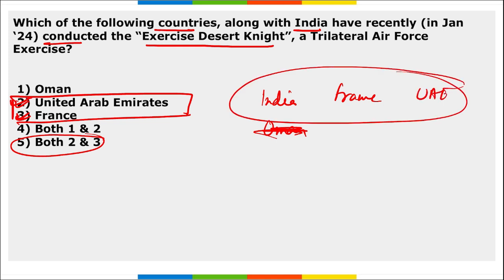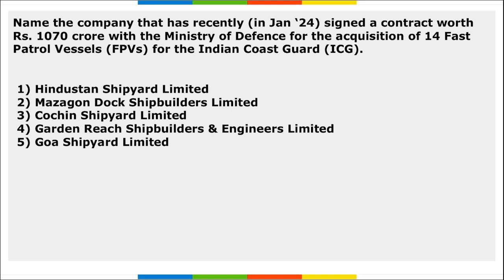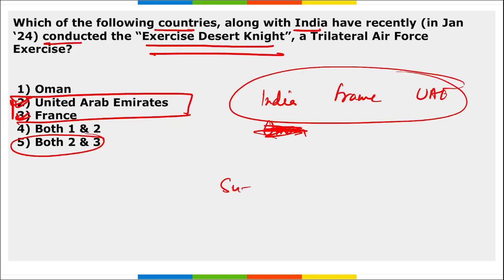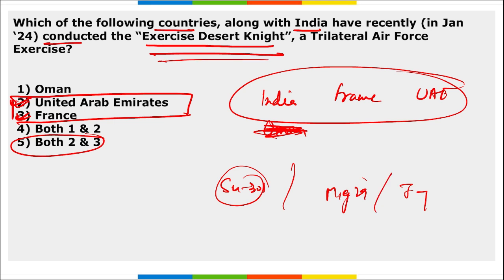These are the three countries that took part in this exercise Desert Knight, that is a trilateral exercise. Then one more thing, remember from Indian side, Sukhoi 30 MKI, then MiG 29, Jaguar. These are the aircraft that took part in this Desert Knight exercise.